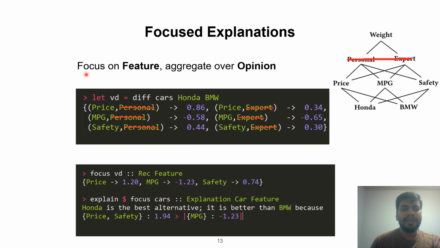If we wanted, we could have focused over feature and aggregated over opinions. If we did that, this is the set of numbers that we would end up with, and this tells me that price and safety are the features or attributes where Honda has an advantage, and MPG is an attribute where BMW has an advantage. So price and safety is an explanation for why Honda was selected.